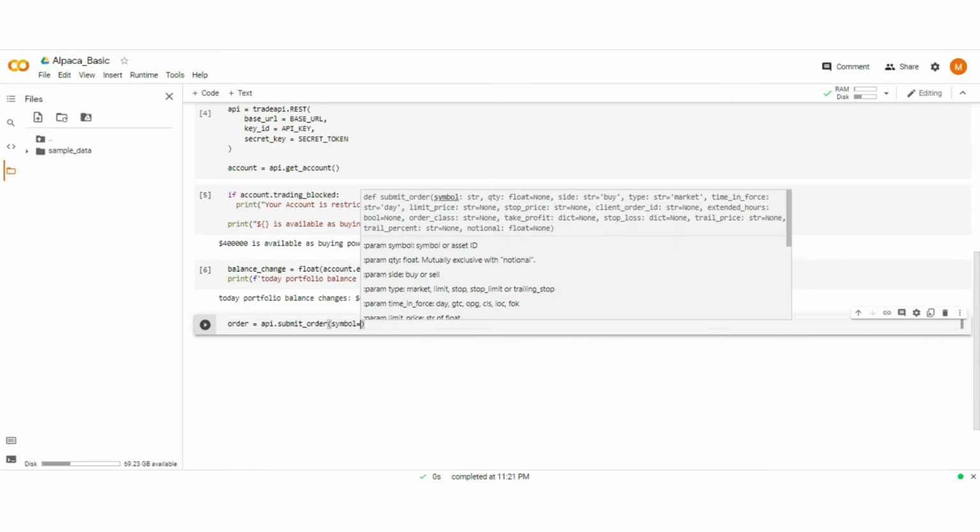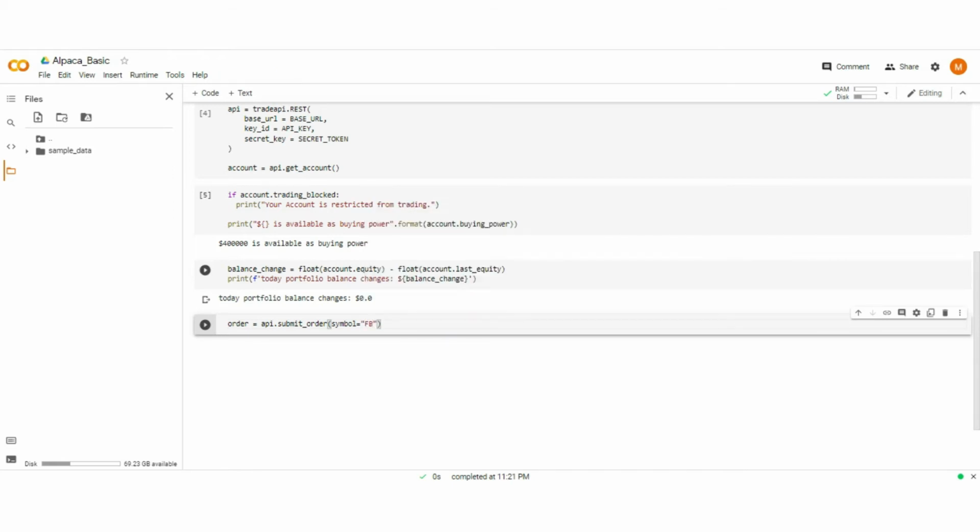In symbol, we have to declare which company's stock we are going to buy, but we don't write the whole name of the company. Instead of that, we write the symbol or initials that represent that company. In trading terms, we call it a ticker symbol. Let's say we take the ticker symbol of Facebook, that is FB. And also remember that a ticker symbol is always in capital letters.